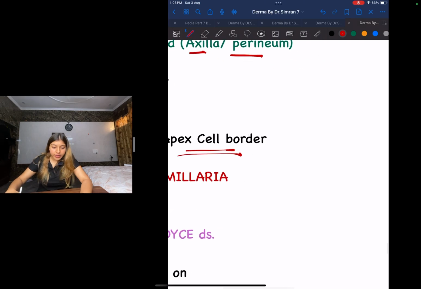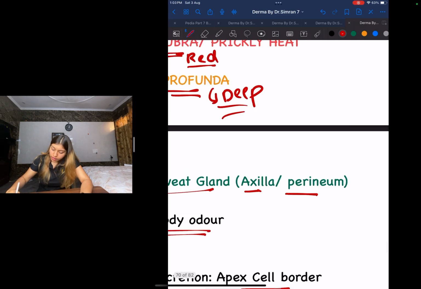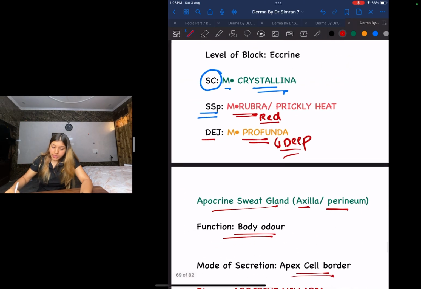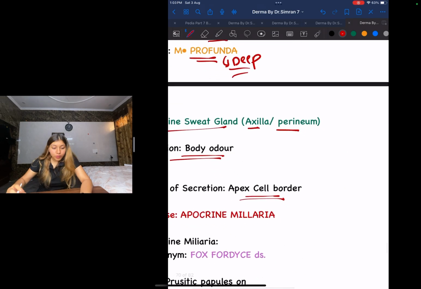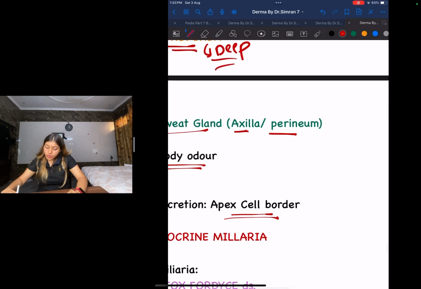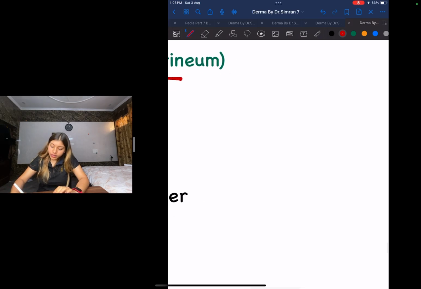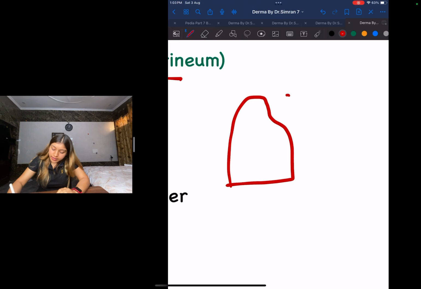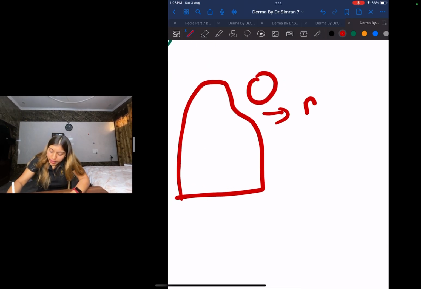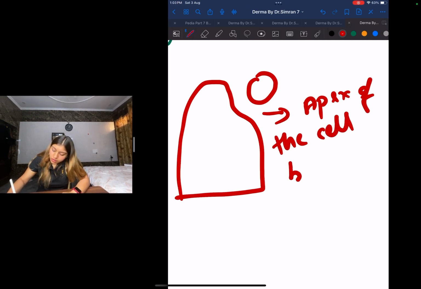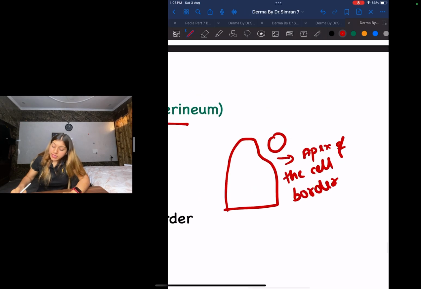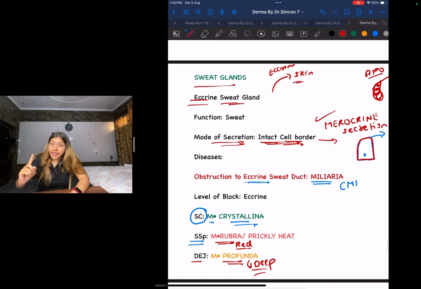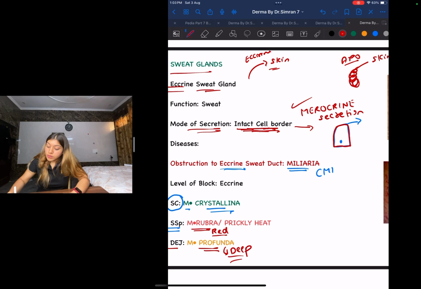This is an apocrine sweat gland. What will happen is, it is going to be from the apex of the cell body. Let me draw an image and show you. If this is my gland, this is the apex. The secretion will go from the apex of the cell border, whereas in the eccrine sweat glands, there was an intact border, it was merocrine secretion.